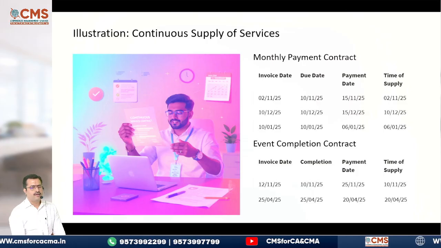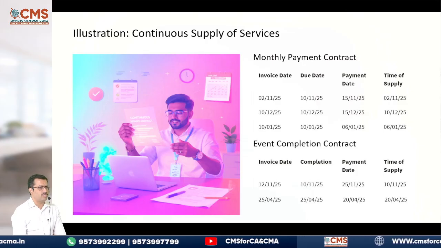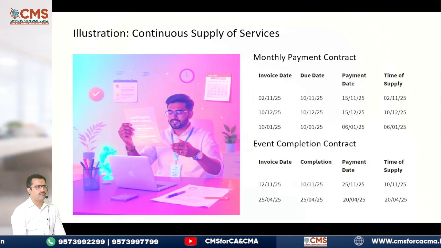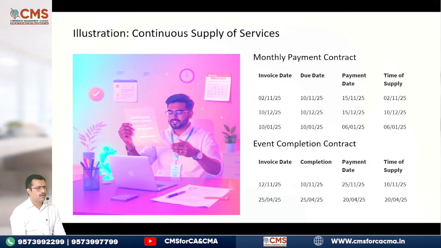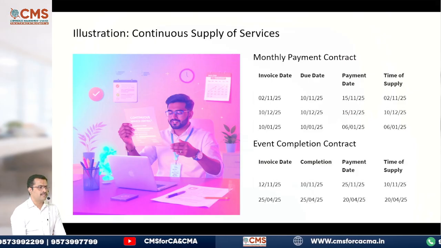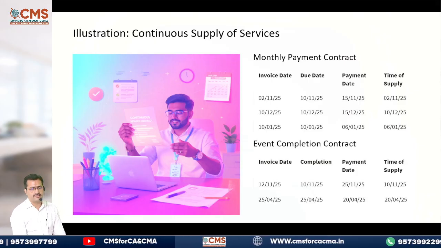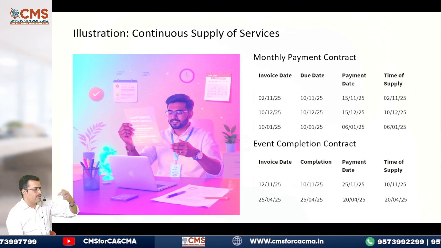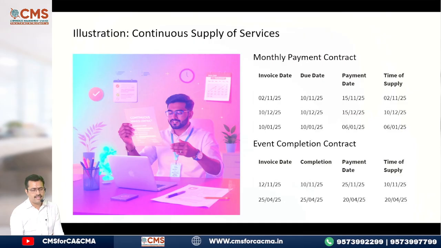Then comes 10/12. Here it is 10/12. So invoice has been issued within the time only. Then 15/12 is the date of payment. So what will be the time of supply? Obviously 10/12. Lastly, 10/1 is the invoice. 10/1 only is the due date, but the date of payment is 6/1. That means payment was received earlier. So what will happen? 6/1 will be the time of supply.